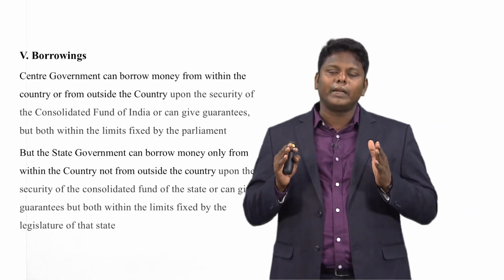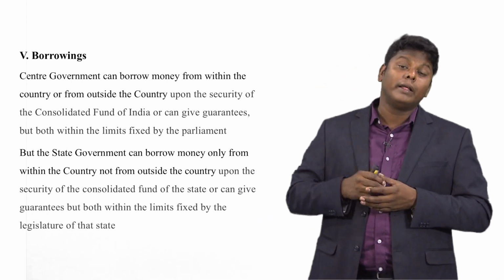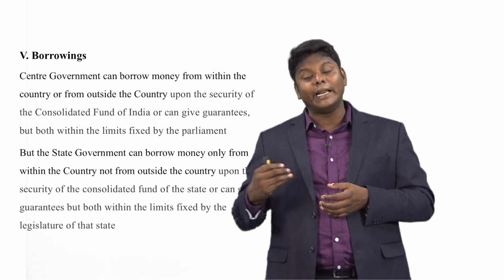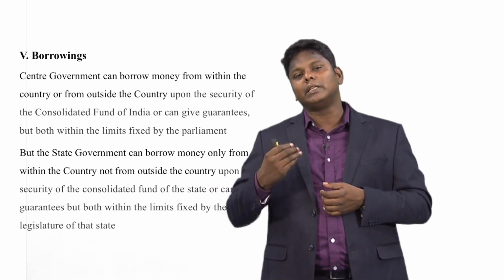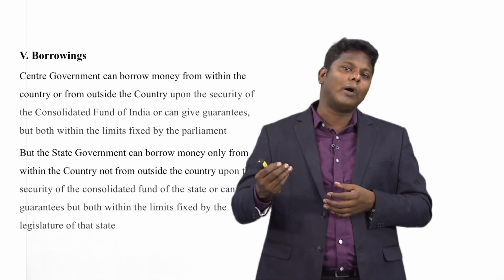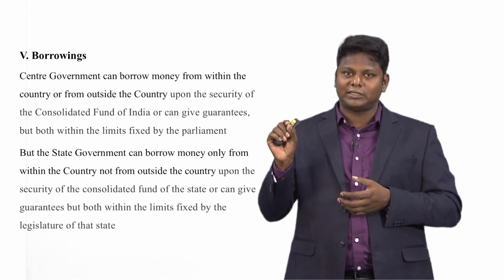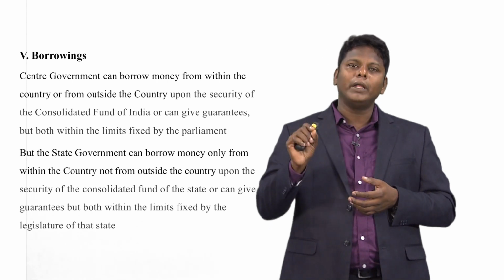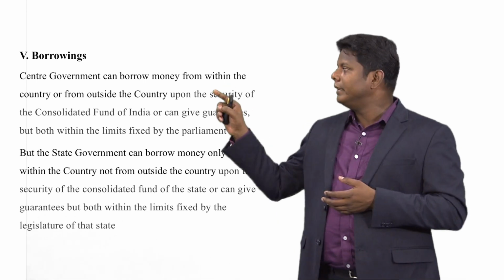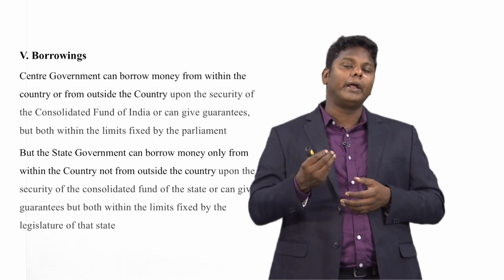The center can borrow money from within the country, or from outside the country, from other countries or agencies like the World Bank or the Asian Development Bank. But they can borrow only to the extent Parliament has fixed, and cannot go beyond that, provided they can keep the security of the Consolidated Fund of India as a guarantee.